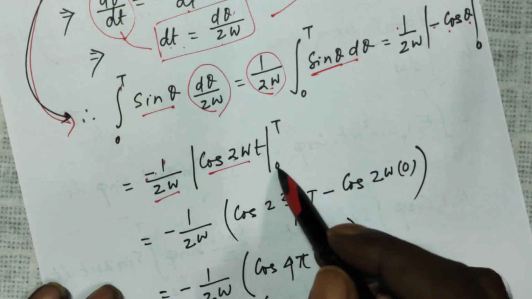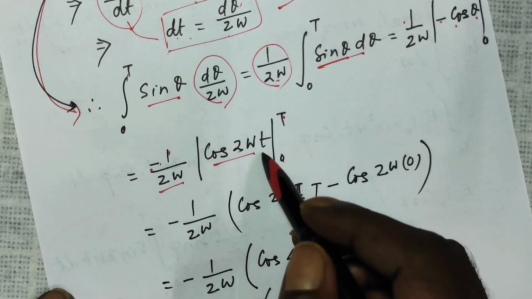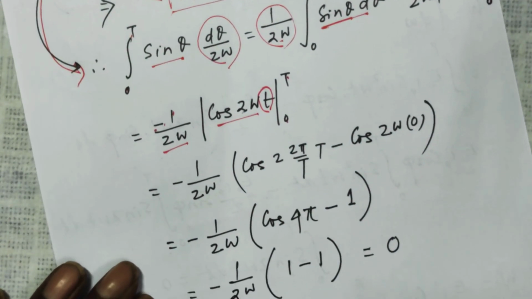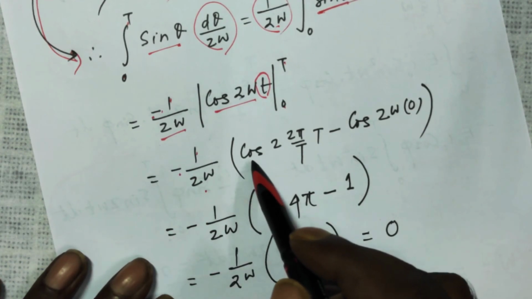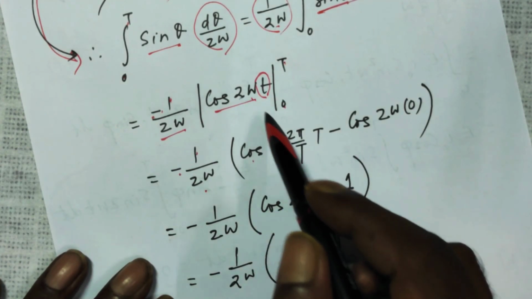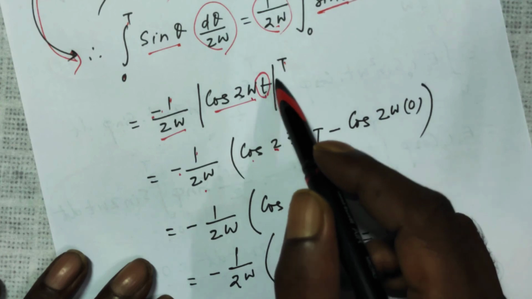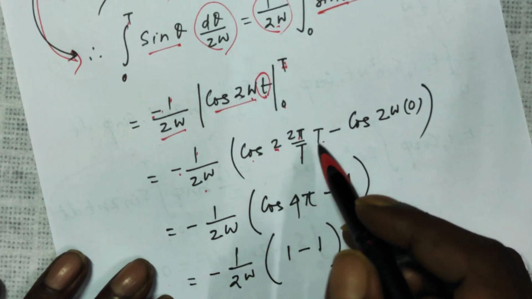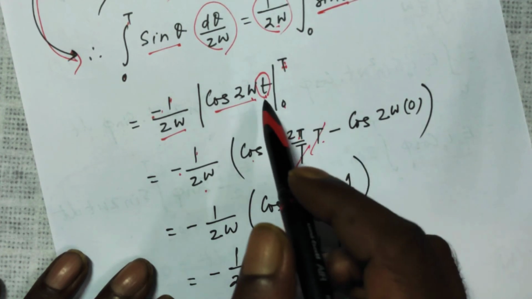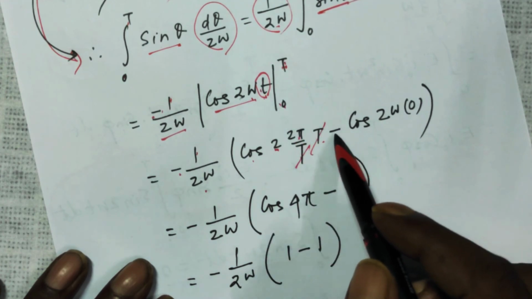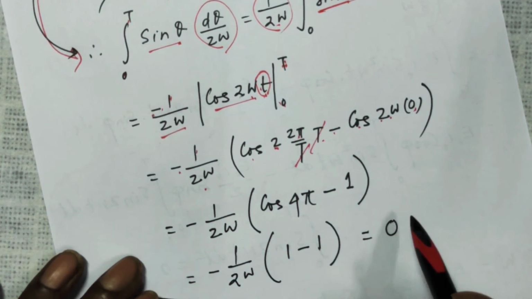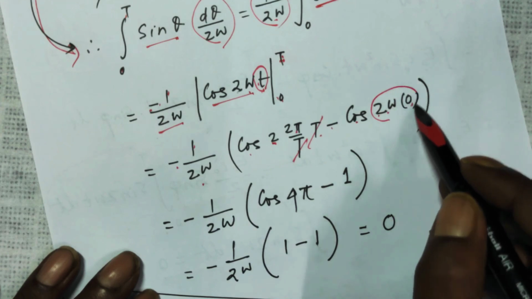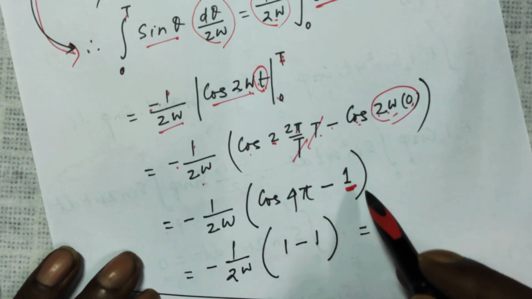So cos 2 omega t from 0 to t. Here the variable is small t. So minus 1 by 2 omega cos of 2 omega, where omega is 2 pi by T. For small t I put the upper limit capital T. This cancels. Now for small t I put 0, cos 2 omega into 0 becomes 0, cos 0 is 1.